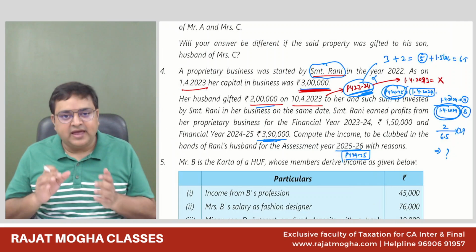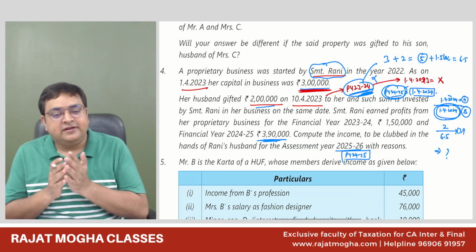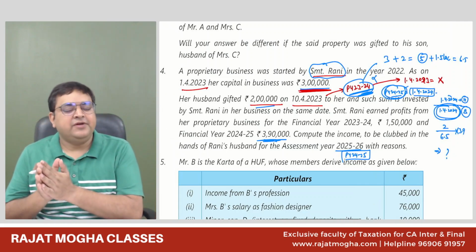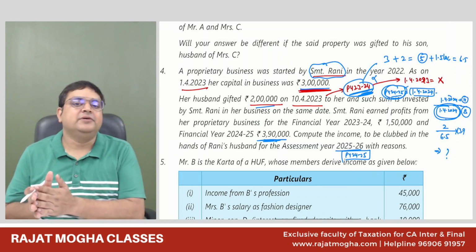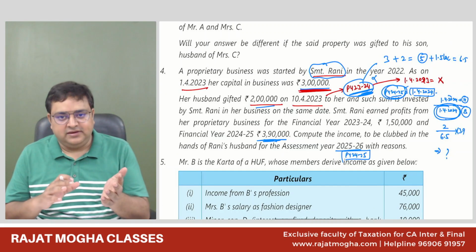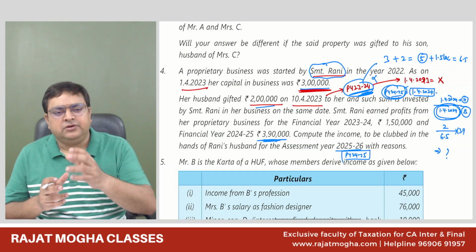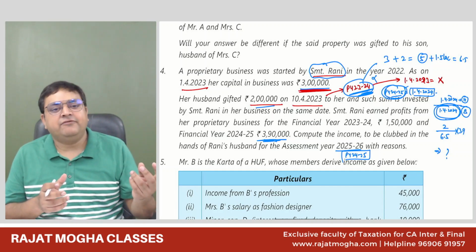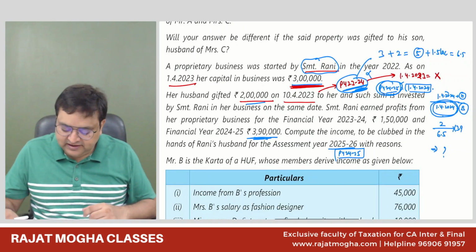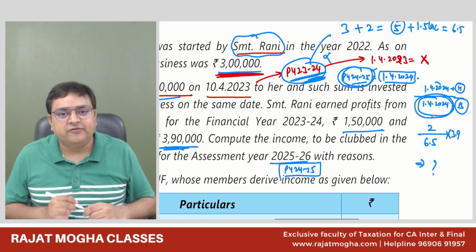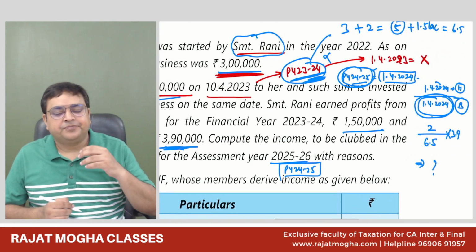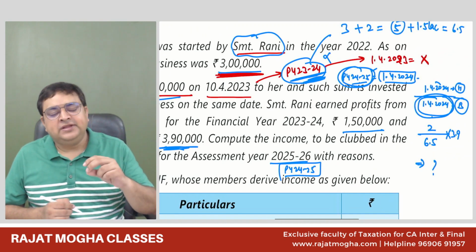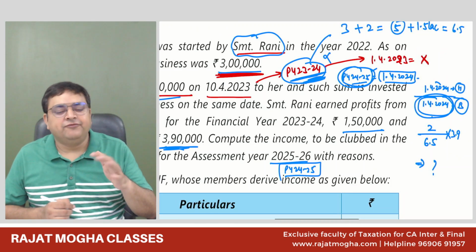We assume that whatever profit we have earned, we are retaining it in the business, so we are not drawing anything. Although it never came in this question, it might come that they say that last year we earned a profit of 1.5 lakh and also made a drawing of 50,000 rupees.